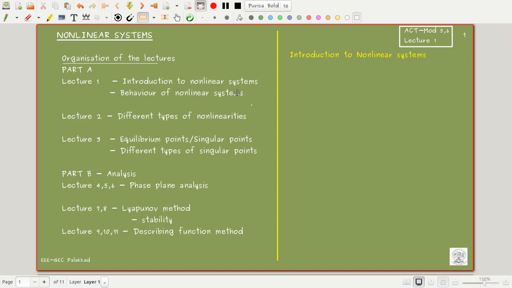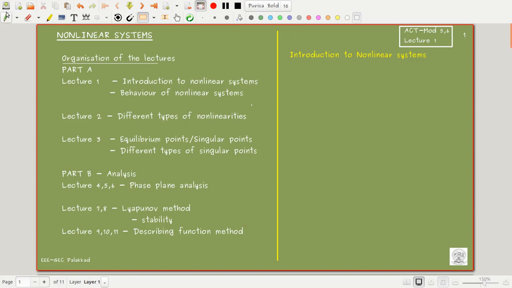Okay. So as you all know, why do we want to learn nonlinear systems? Till now we have been dealing with continuous-time, linear time-invariant systems. We had also seen discrete-time systems. We learned a lot of models, controller design techniques, and tools for analysis of linear systems. Now we are going into nonlinear systems.